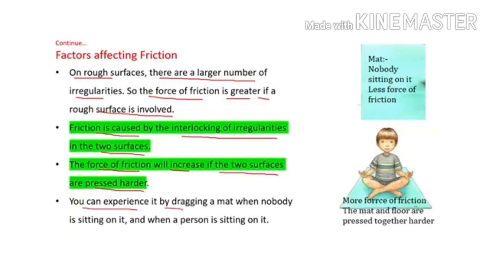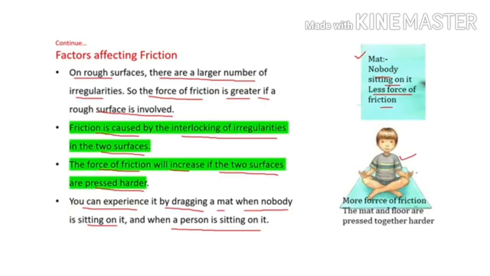You can experience it by dragging a mat when nobody is sitting on it and when a person is sitting on it. You will feel more force of friction when someone is sitting on the mat. It is because the weight is increased now, and the surfaces are pressed harder when somebody is sitting on it.